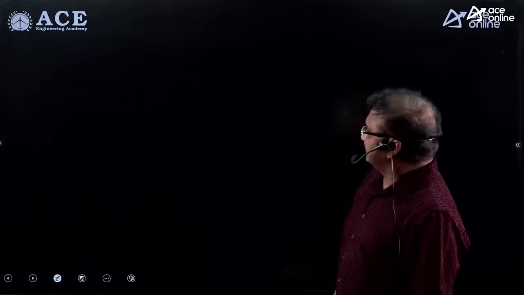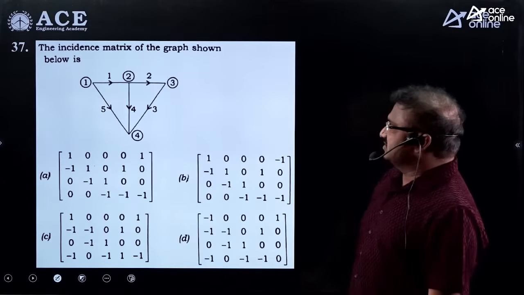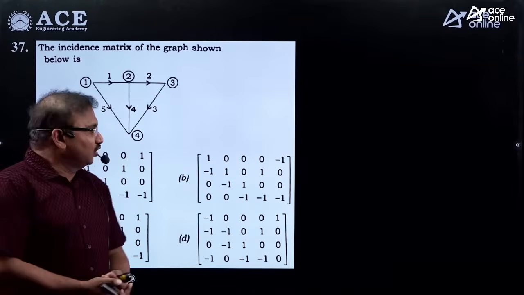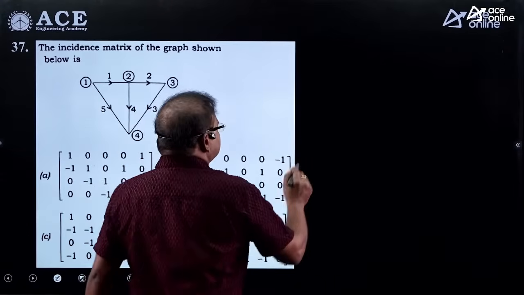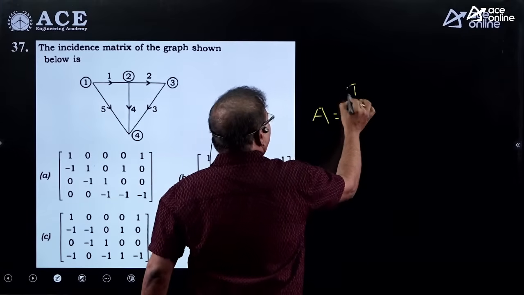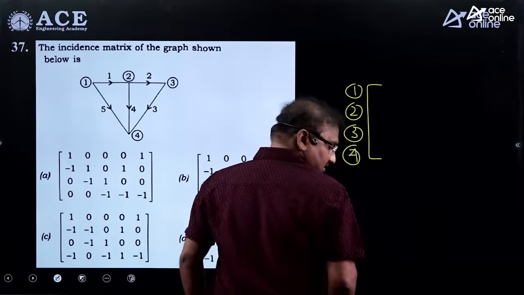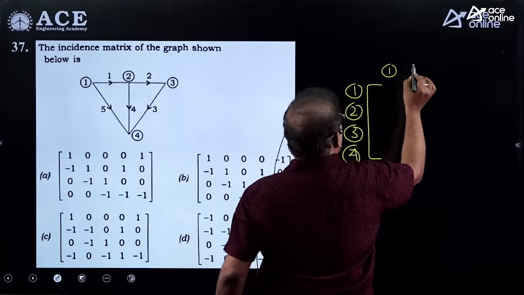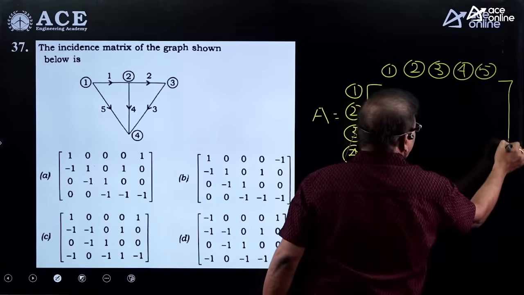Okay, we will take the next one. The incident matrix of the graph shown below. Guys, you know that the incident matrix is the relation between the nodes and branches. That's why we can directly take the nodes and branches. Here, in the incident matrix A, how many nodes are there? Here 4 nodes are there: 1, 2, 3, 4. And what about the branches? Here how many branches are there? 5 branches are there: 1, 2, 3, 4 and 5.